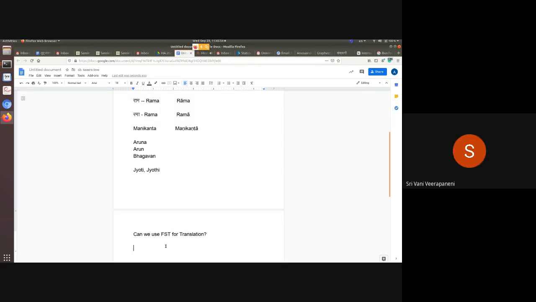We can use it, ma'am, but it will be a very Herculean task. We have to provide all the possible meanings, and we have to look at in what context that word is being used. So it is not that easy to use it for translation.